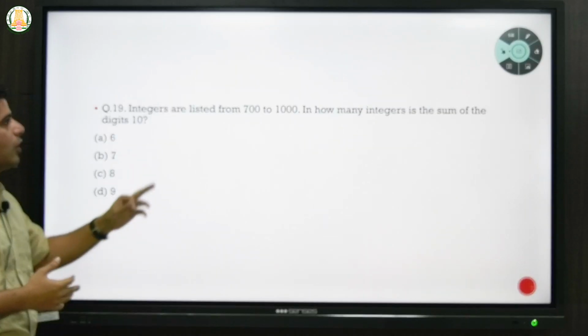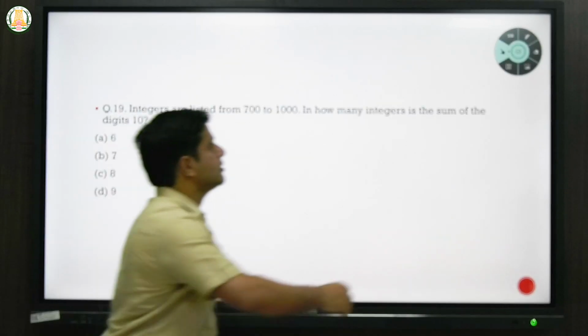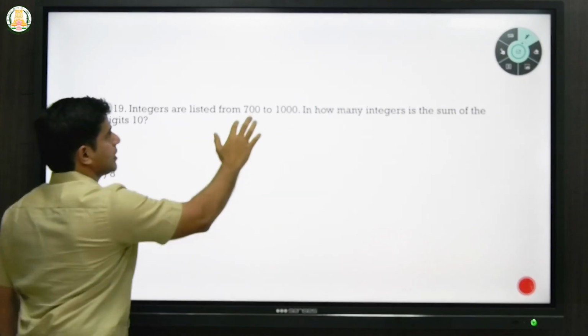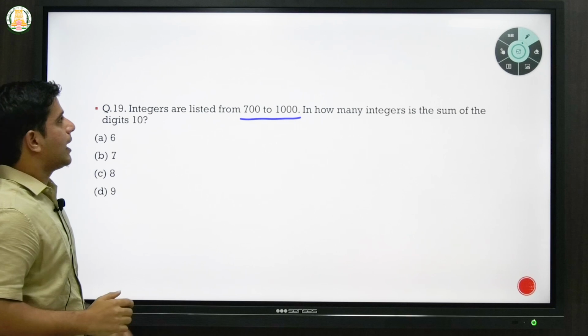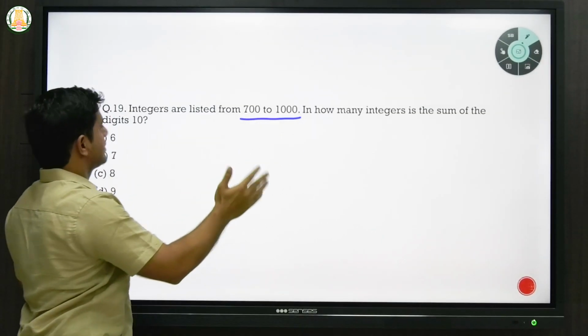Okay, so let's start with this problem today. The question says integers are listed from 700 to 1000. In how many integers is the sum of the digits 10? So again, this is a question which says a specific range is given, from 700 to 1000, and he is asking within this range how many integers have a digit sum of 10.